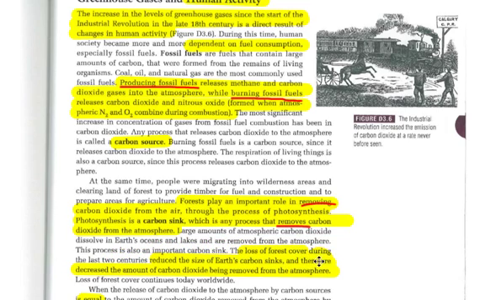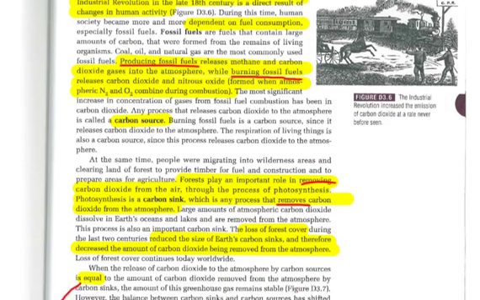The loss of forest cover during the last two centuries reduced the size of Earth's carbon sinks and therefore decreased the amount of carbon dioxide removed from the atmosphere. Loss of forest cover continues today. So by removing plants, trees, etc., we're removing how we can remove carbon from the atmosphere.